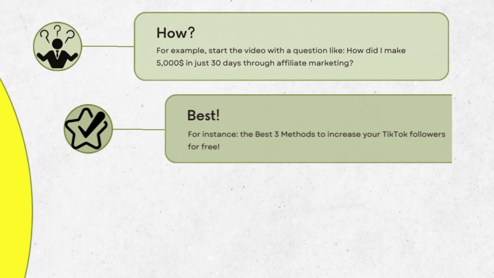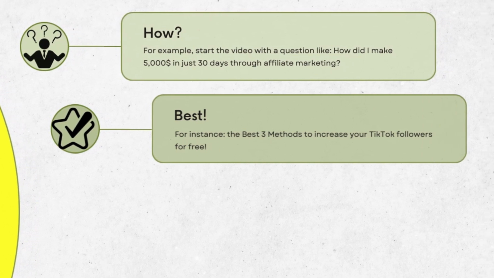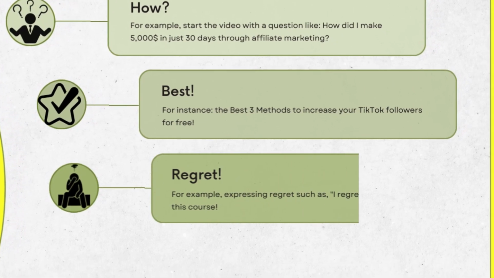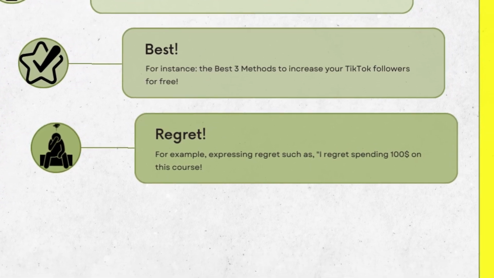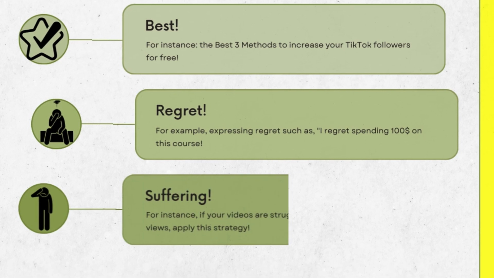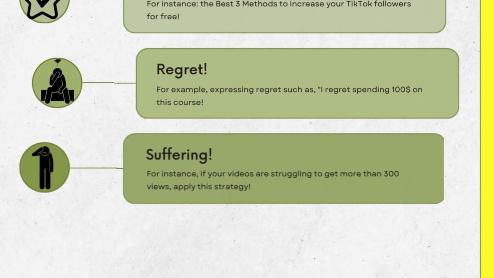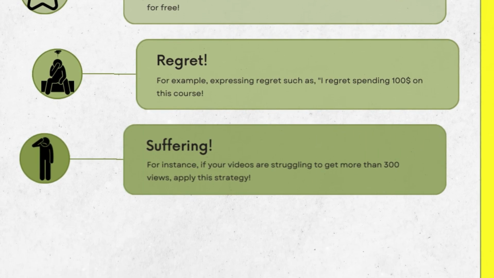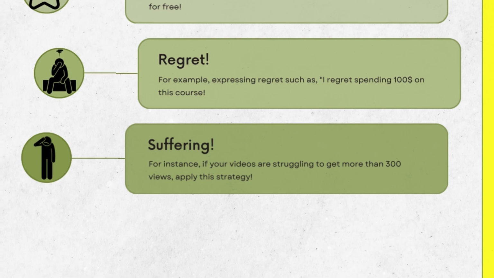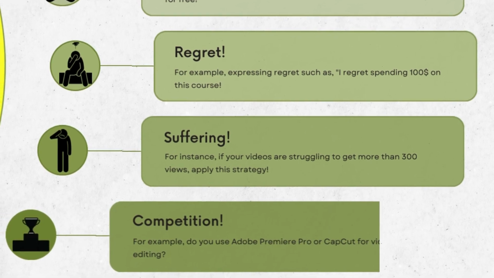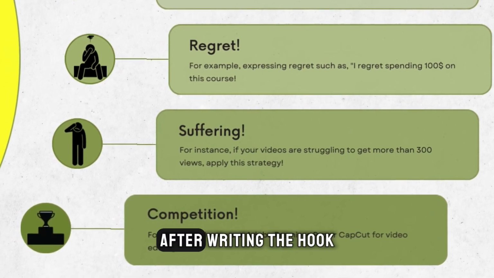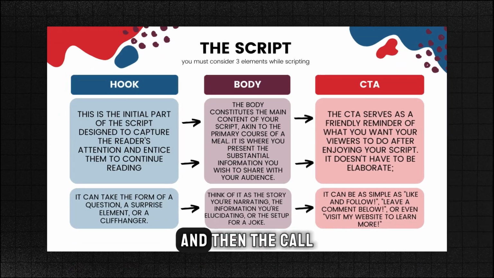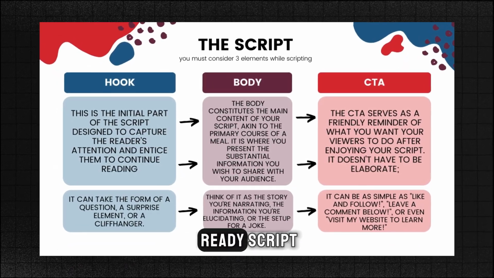For example, the best 3 methods to increase your TikTok followers for free. 3. Regret. For example, expressing regret such as, I regret spending $100 on this course. 4. Suffering. For instance, if your videos are struggling to get more than 300 views, apply this strategy. 5. Competition. For example, do you use Adobe Premiere Pro or CapCut for video editing? After writing the hook, followed by the body and then the call to action, you now have a ready script.